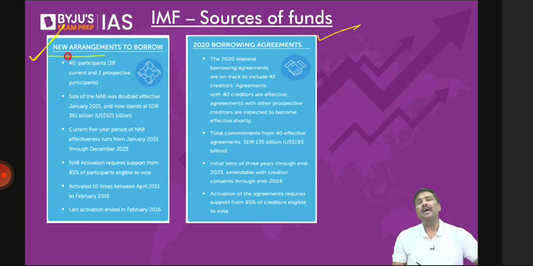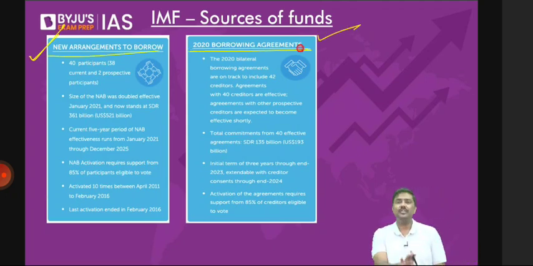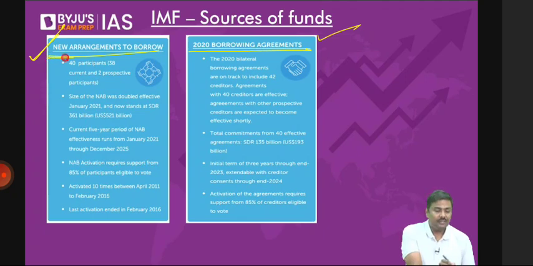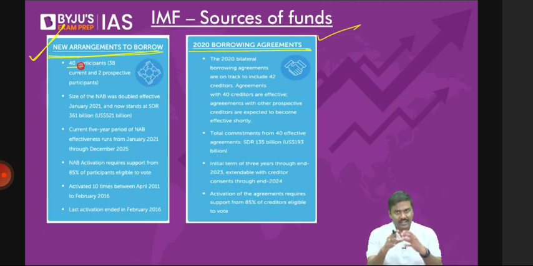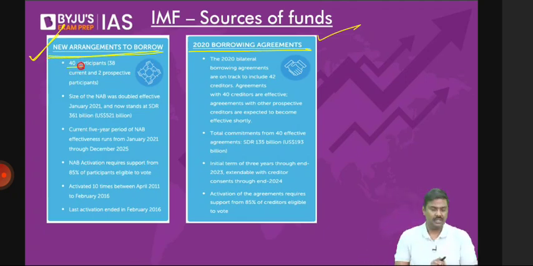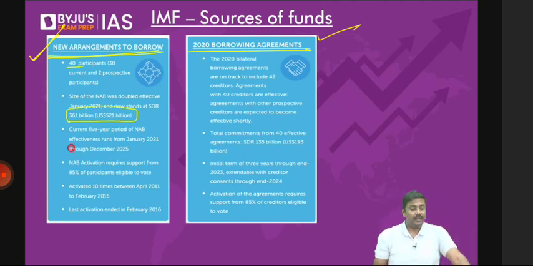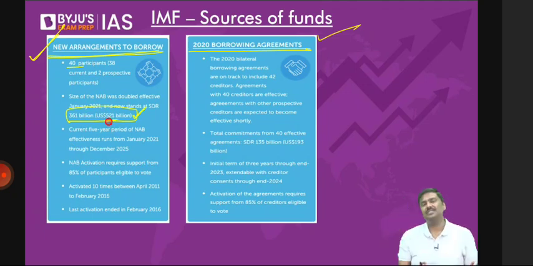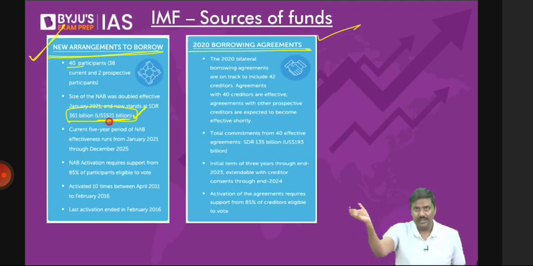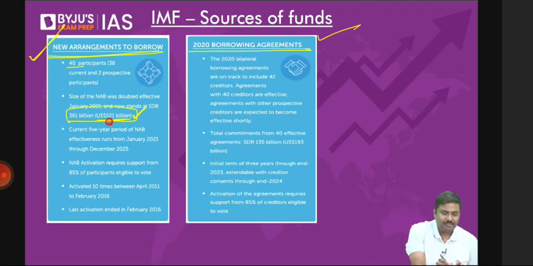Now, what are the important points here? Just memorize this factual information. In the new arrangements to borrow, there are 40 members of IMF. All the 40 members say that if IMF requires, we will provide loans up to $521 billion. But for these 40 members to provide this to IMF, 85% of them will have to vote in favor of it. This is one more route where IMF can get loans.